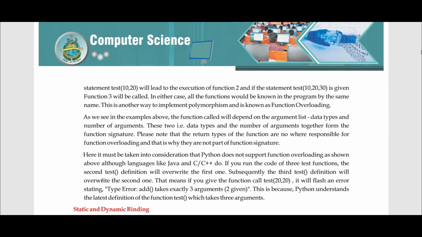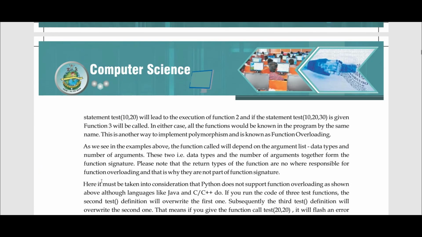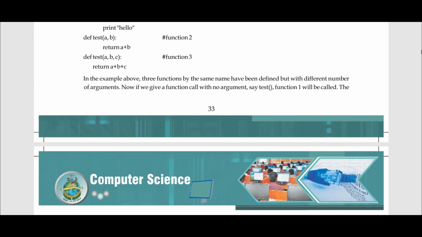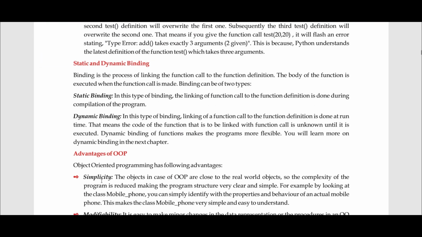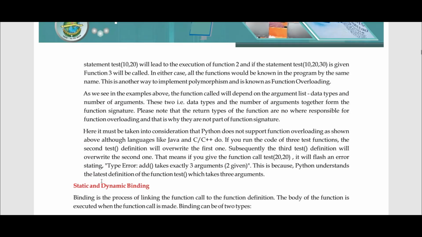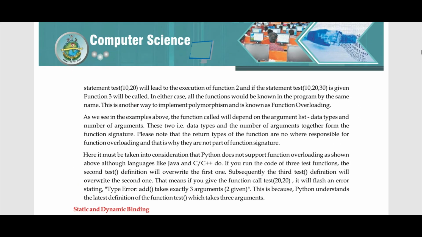So this is all about inheritance and polymorphism. In the next lecture, we will be discussing static binding, and basically we will be concluding the entire chapter. That would be the last lecture.